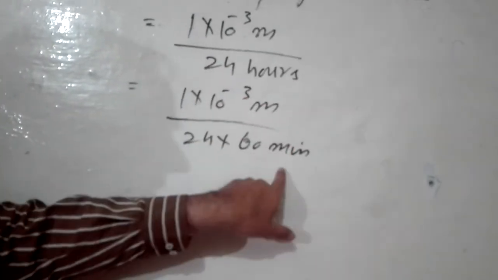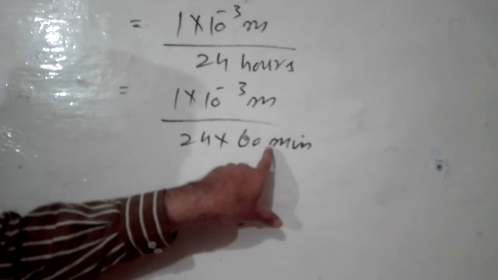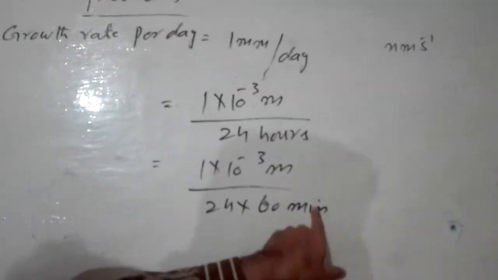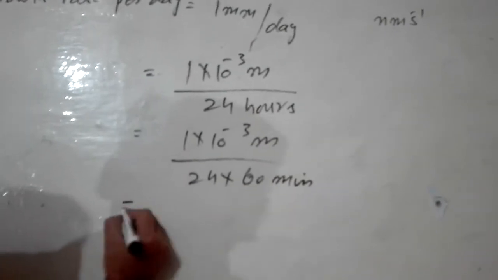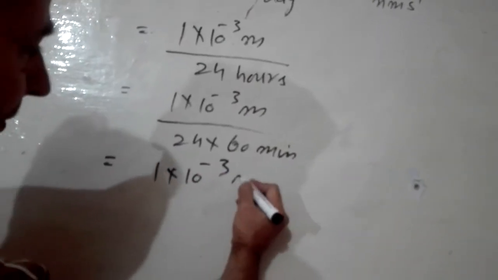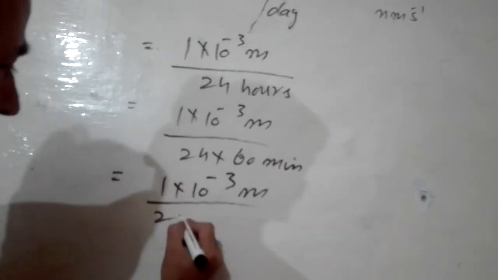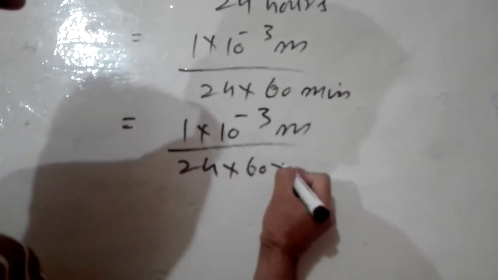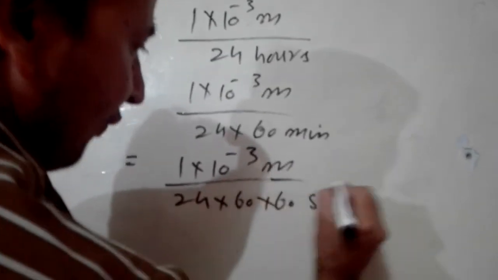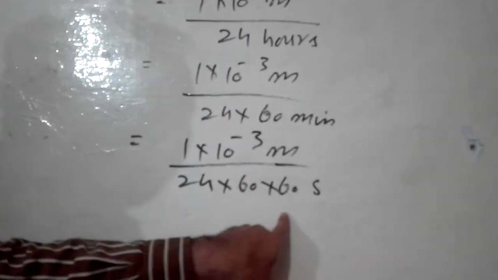In 1 hour there are 60 minutes. Now I have to change into seconds. How many seconds in a minute? Again I multiply with 60. 1 into 10 power minus 3 meter over 24 into 60 into 60 seconds. So I have changed into seconds.